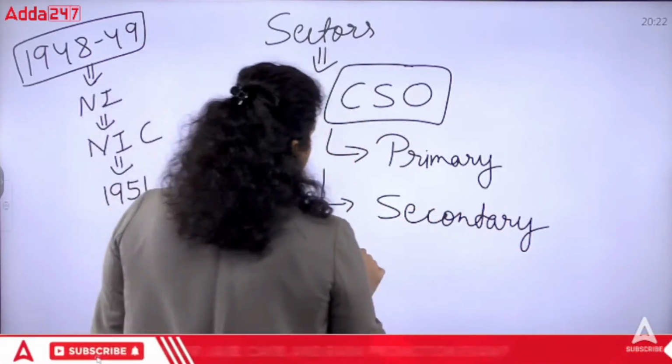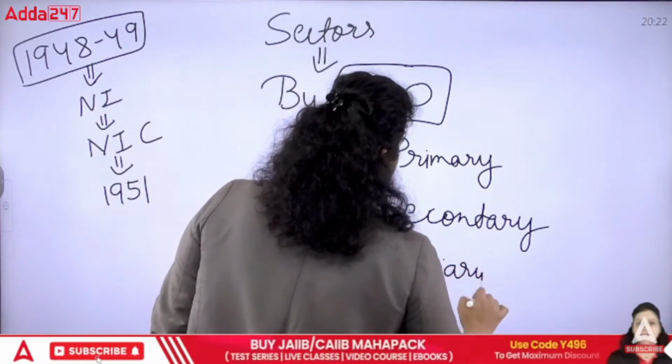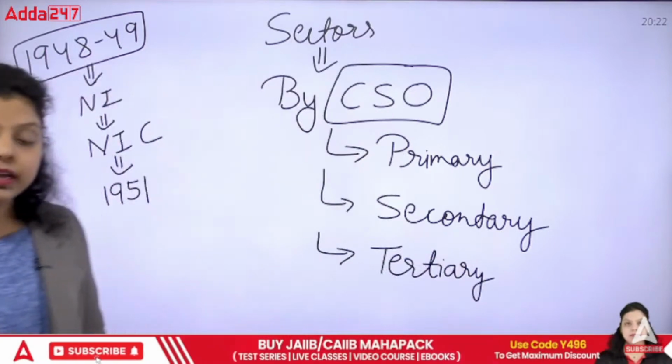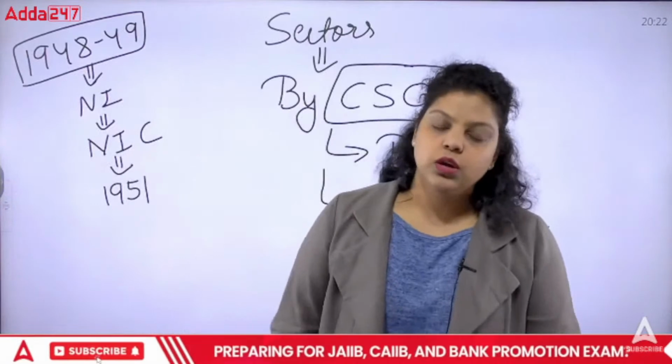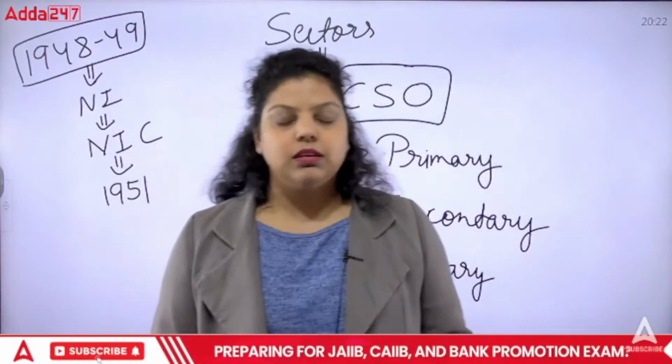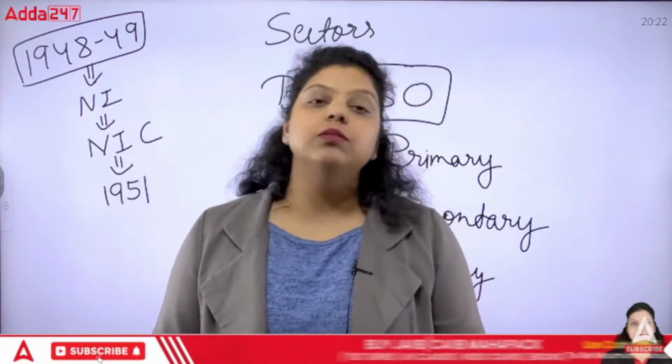And the third one is your tertiary sector. Now, what is the tertiary sector? The tertiary sector is simply a type of sector in which you are providing services on the finished goods, on the final goods. So the primary sector is also known as the agriculture sector, the secondary sector is also known as the industrial sector, and the tertiary sector is also known as your service sector.